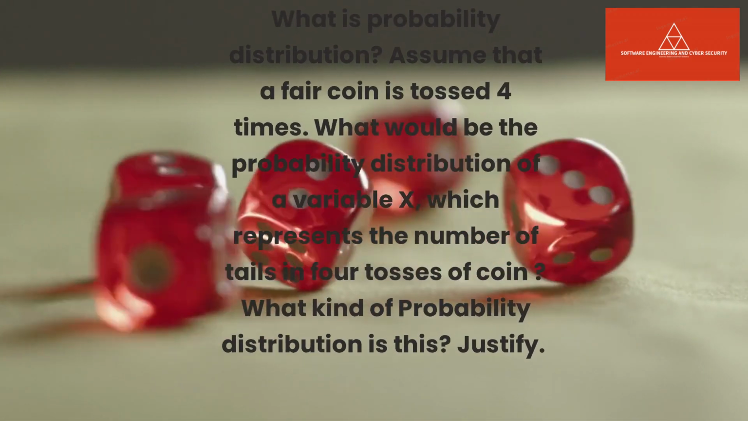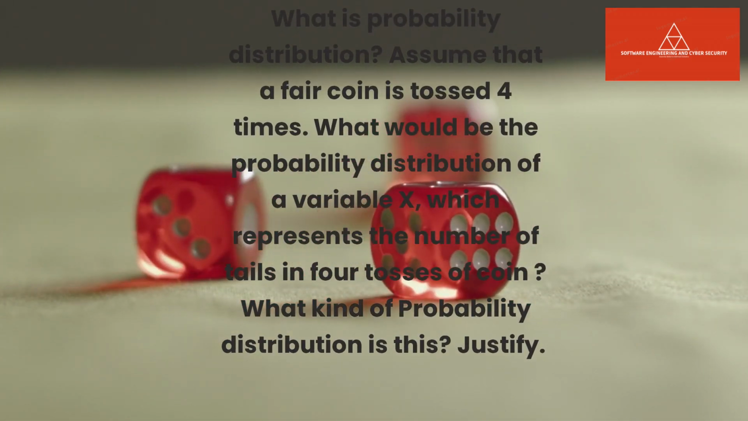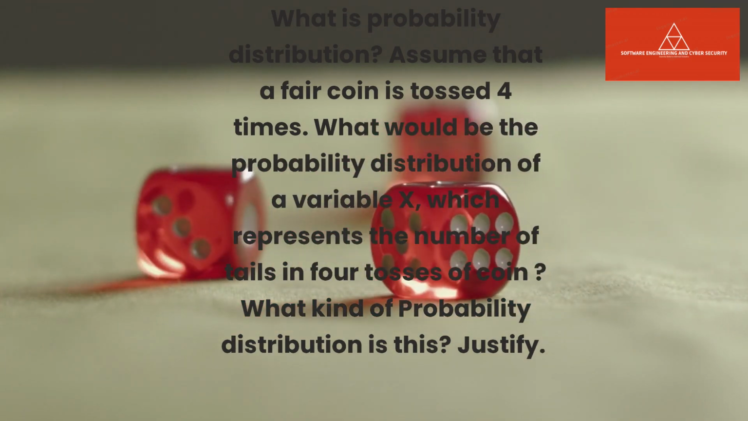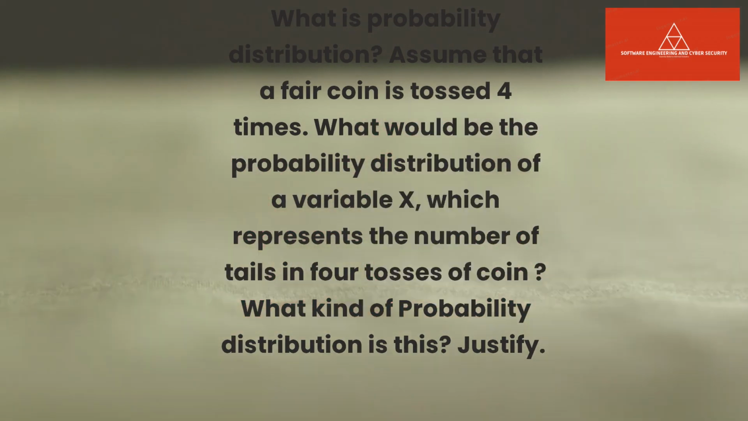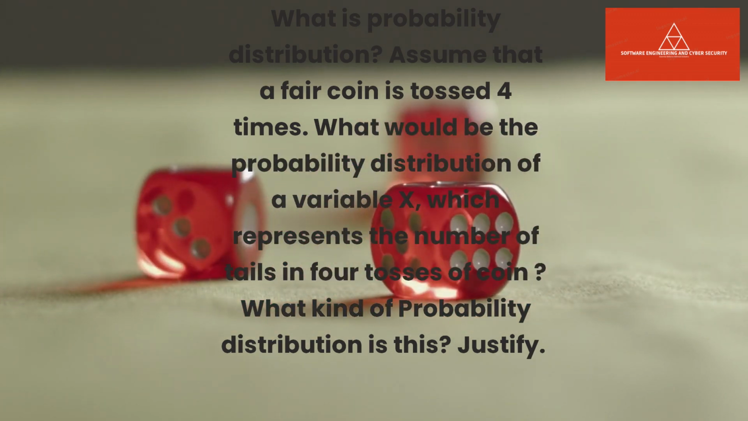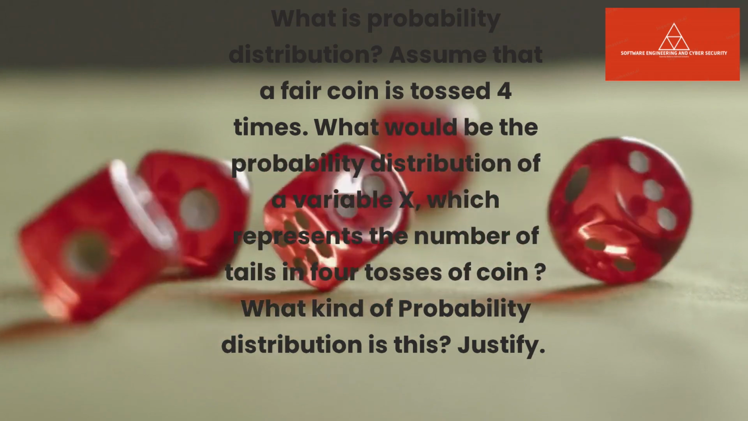What is probability distribution? Assume that a fair coin is tossed 4 times. What would be the probability distribution of a variable x, which represents the number of tails in 4 tosses of a coin? What kind of probability distribution is this?